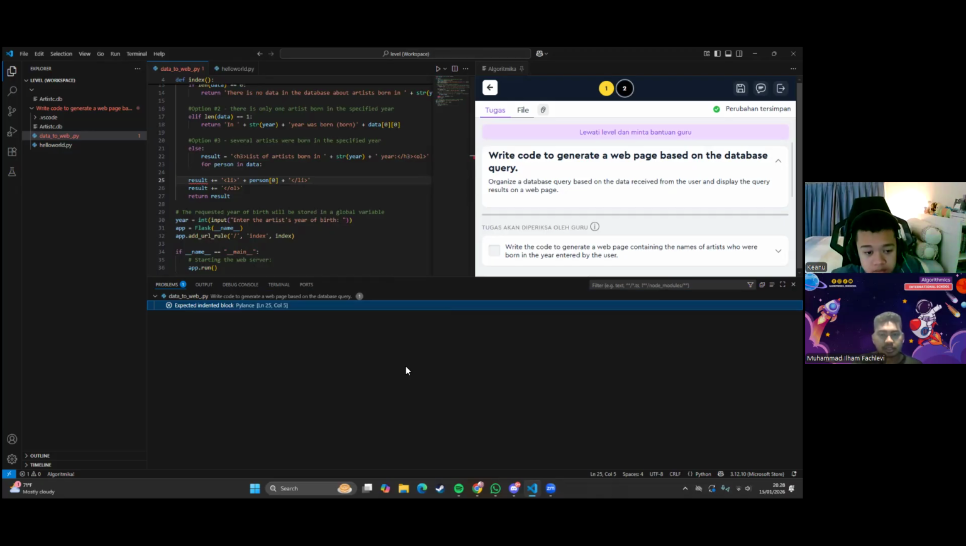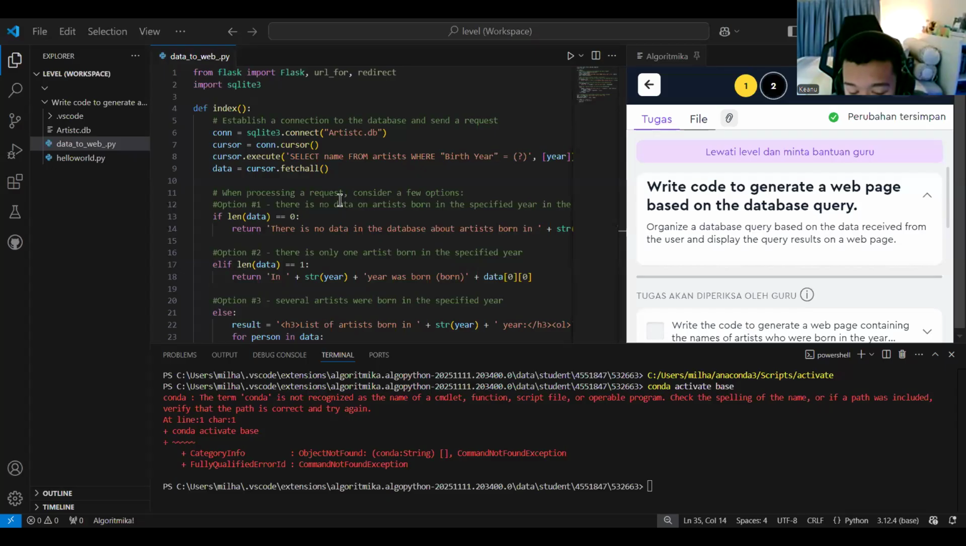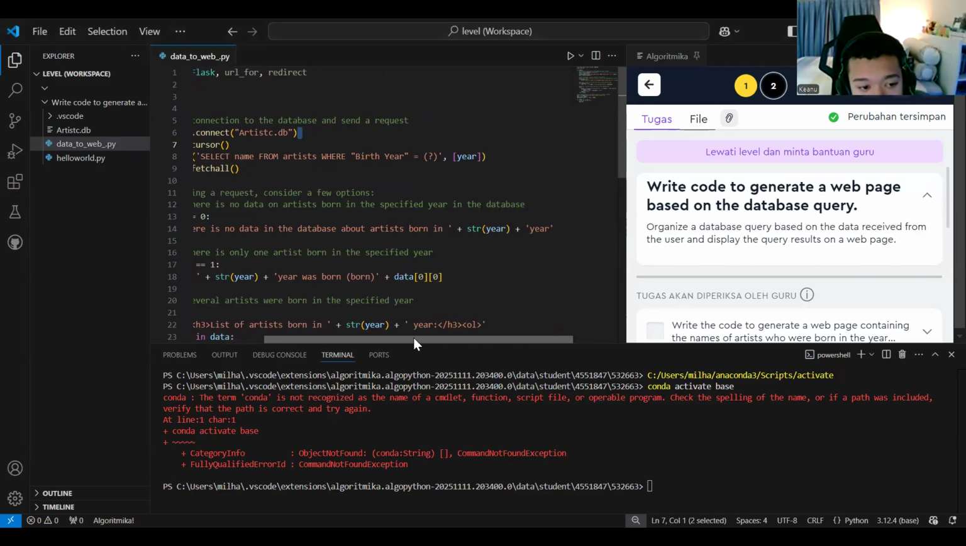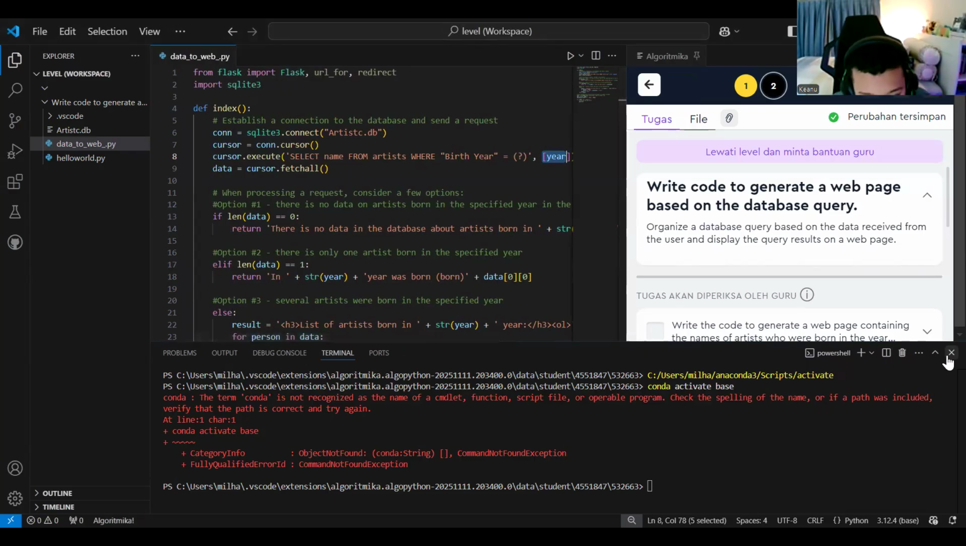So basically, I will share my screen with you. We have the data to web. We need to establish the connections, just like usual: the artist DB, which is the database name. We also have the cursor, and the select name from artist where birth year. We replace this with something inside the year, and then we have the fetch all.